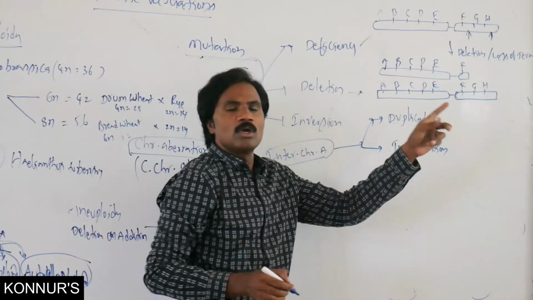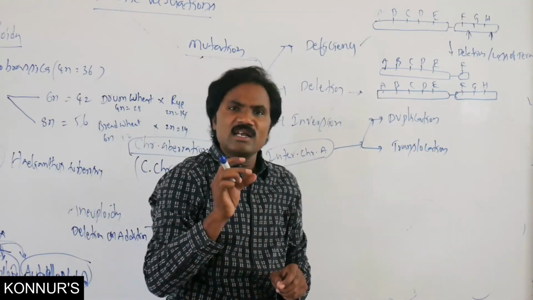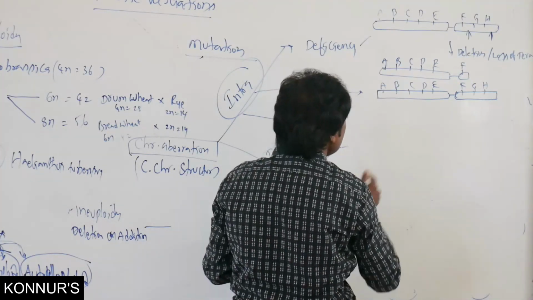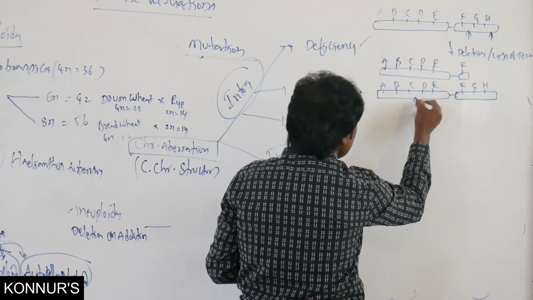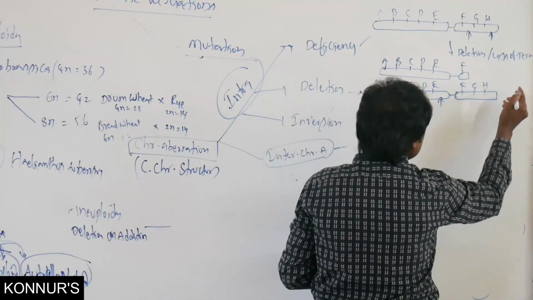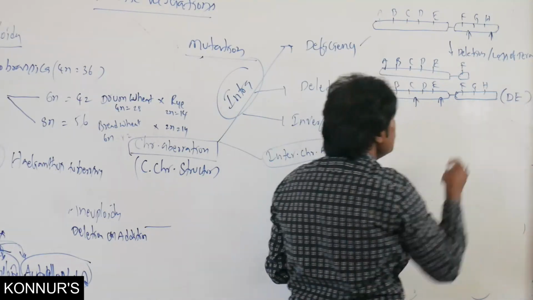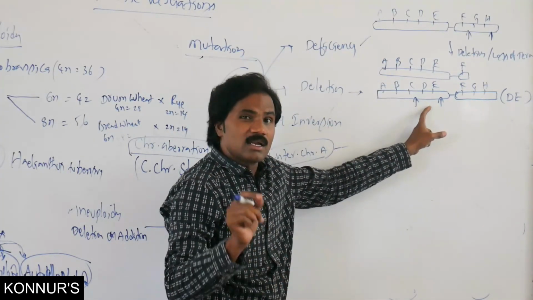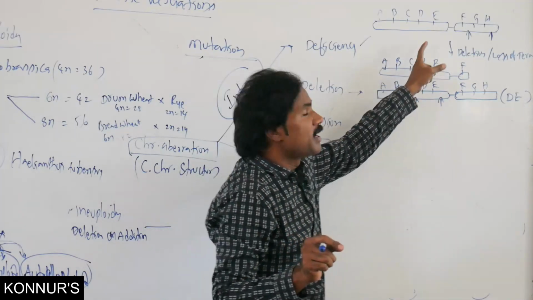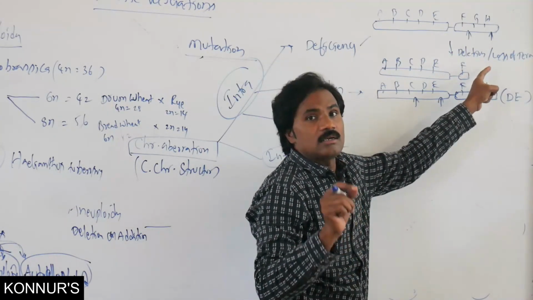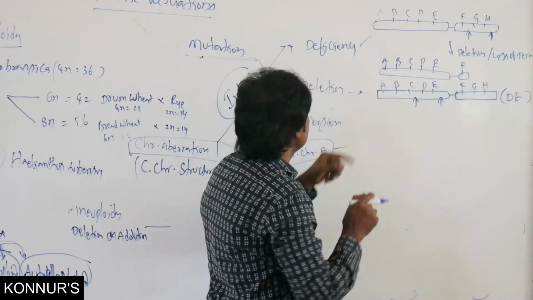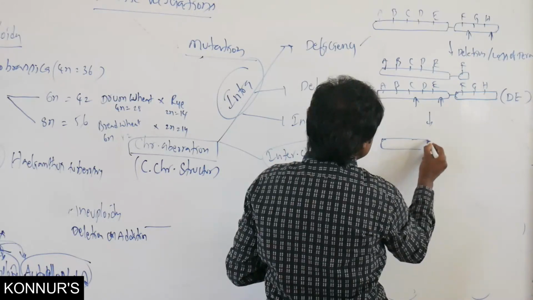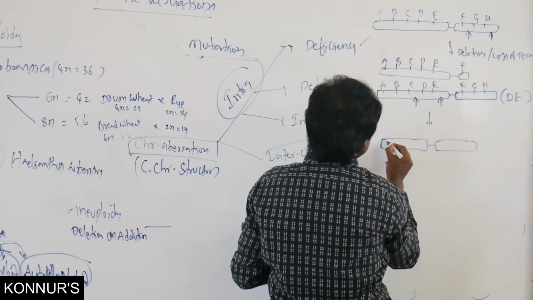In this chromosome, the intercalary segment DE is deleted. Here the intercalary segment of the chromosome is deleted, and here the terminal part of the chromosome is deleted. That is deletion.